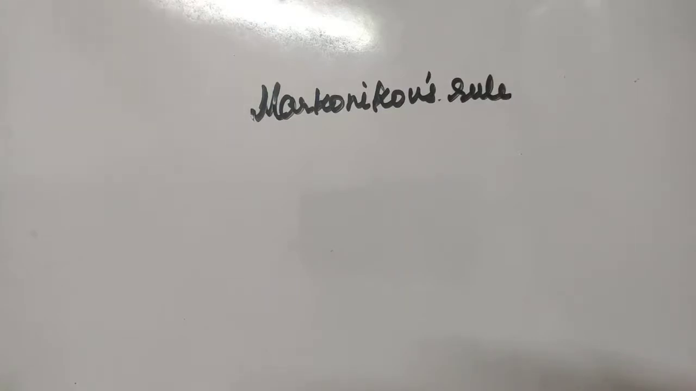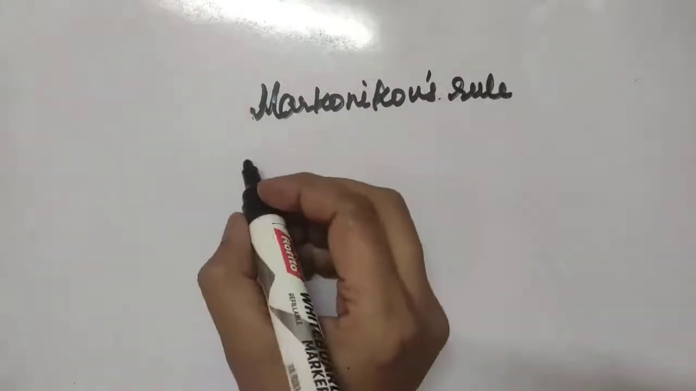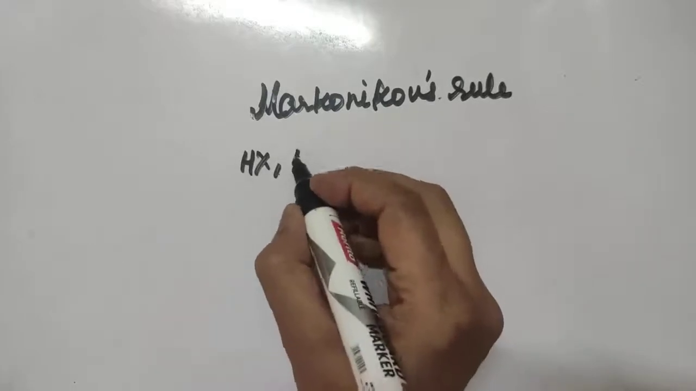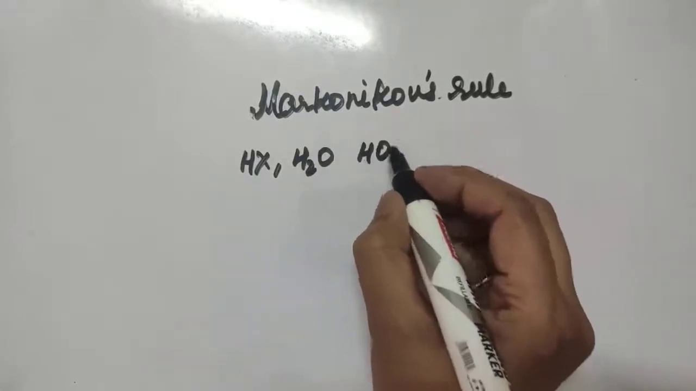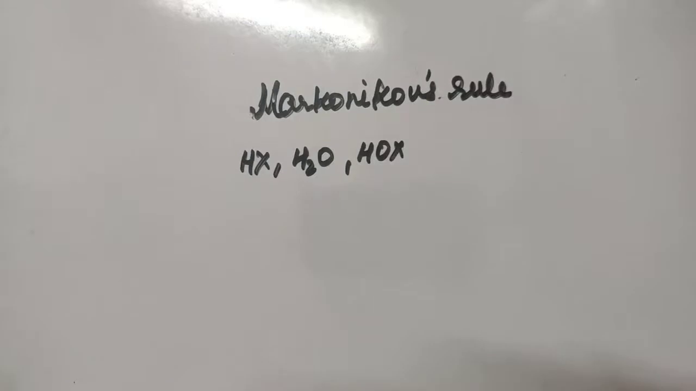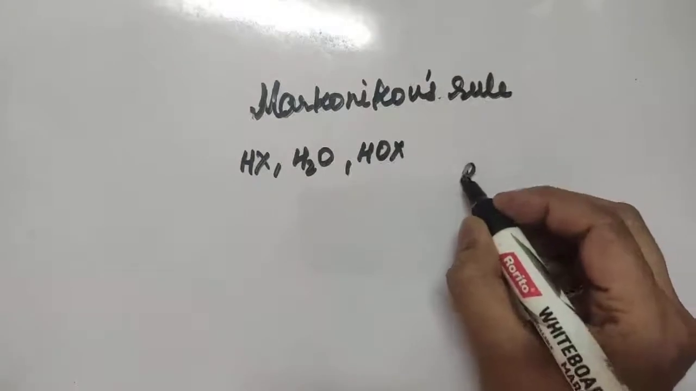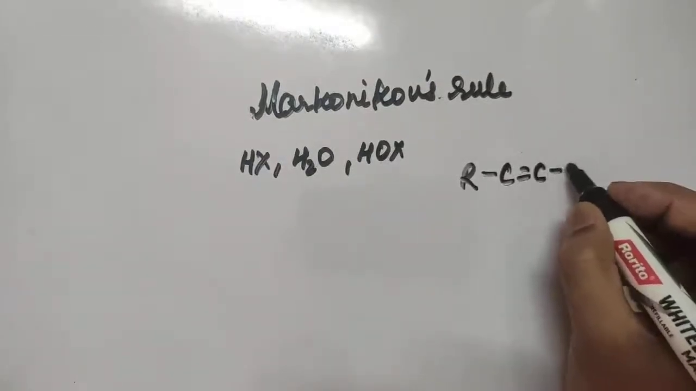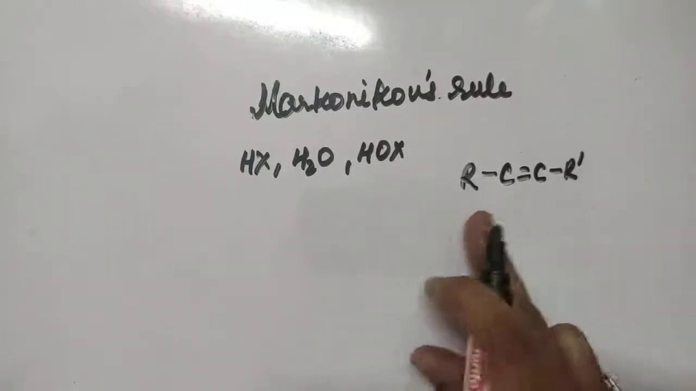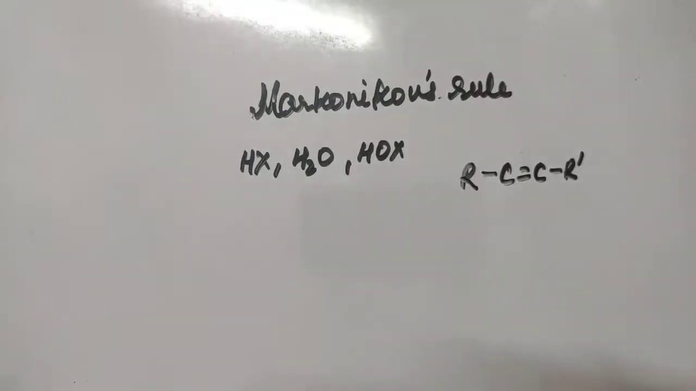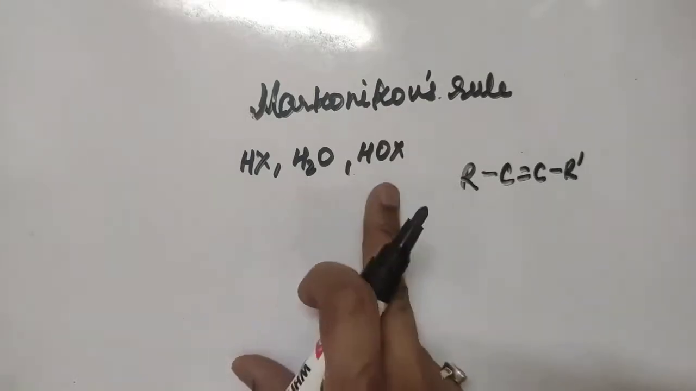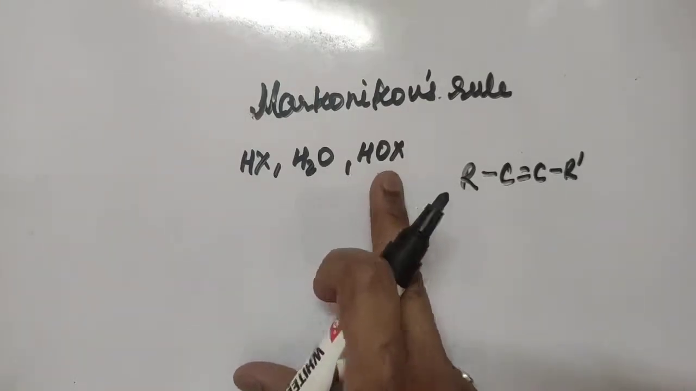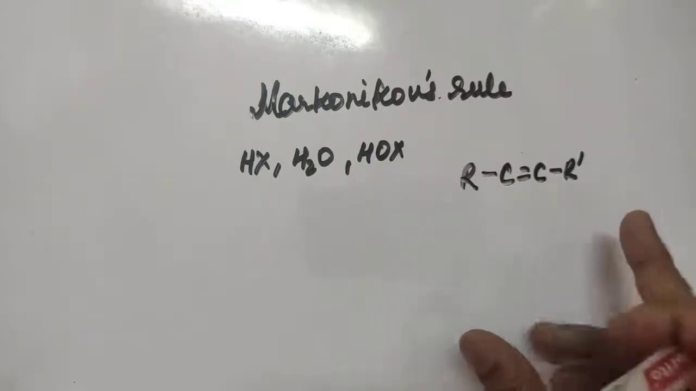The rule states that the addition of unsymmetrical reagents like HX, H2O, HOX, etc. to unsymmetrical alkenes. Unsymmetrical alkenes means the alkenes which have a double bond, but the chain is unsymmetrical at both sides of the double bond. So the addition of unsymmetrical reagents to unsymmetrical alkenes occurs in such a way that the negative part